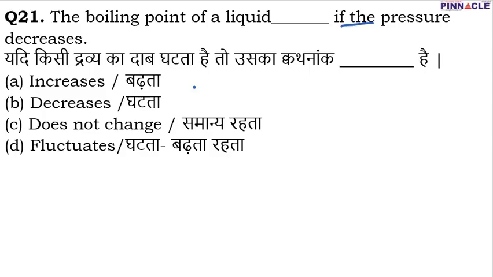But if we talk in a little technical term, then boiling point is that temperature at which vapor pressure of a liquid is equal to the pressure surrounding the liquid. And if the pressure decreases, then definitely the boiling point of a liquid is also going to be decreased. Hence for question number 21, B, decreases, is going to be the correct option.